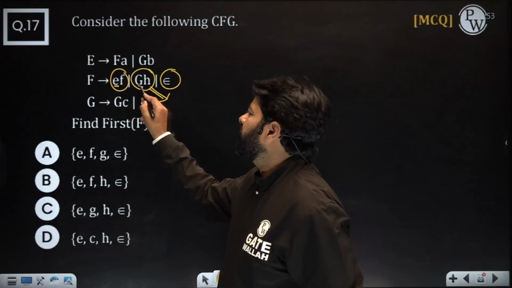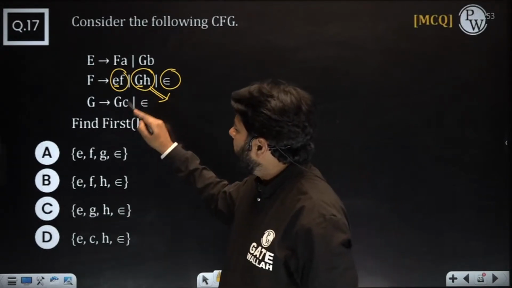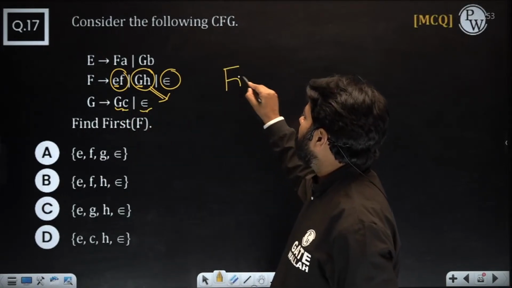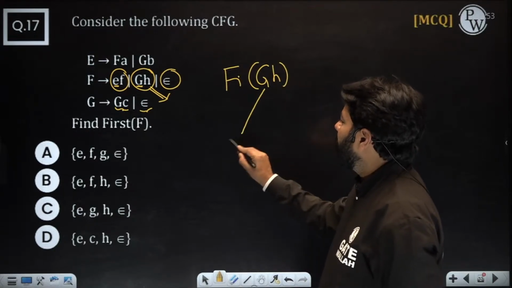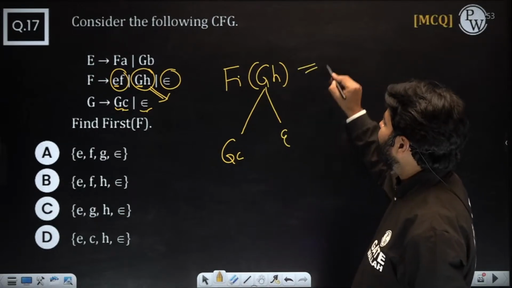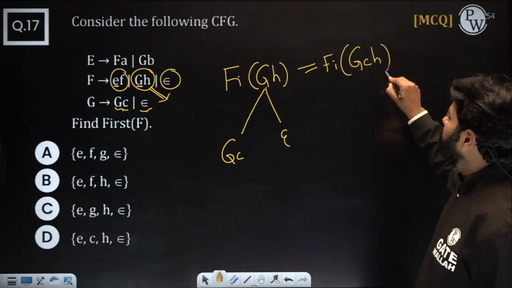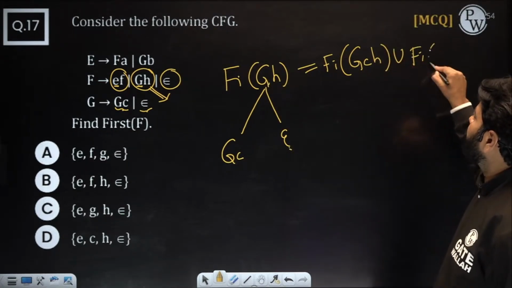So here G. What is G? There are 2 options you will be having. G, either you can get this one or this one. So when you write first of GH, right? You have 2 options. G might be GC or might be epsilon. When you put GC, it will become first of GCH, union another one, epsilon. When you put that here, you will get first of H.